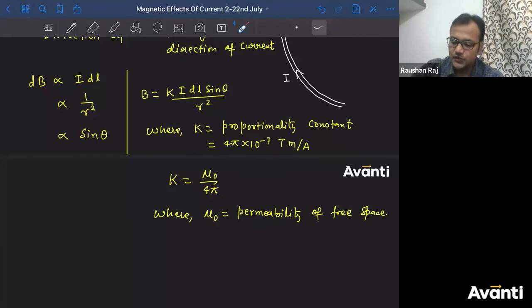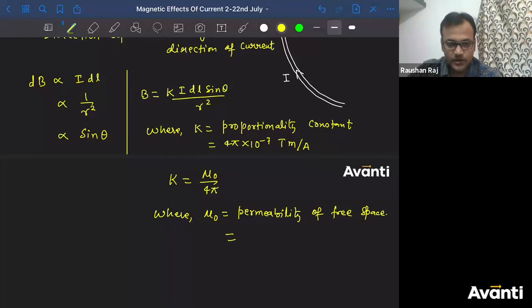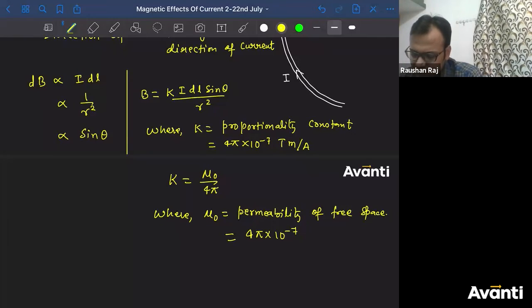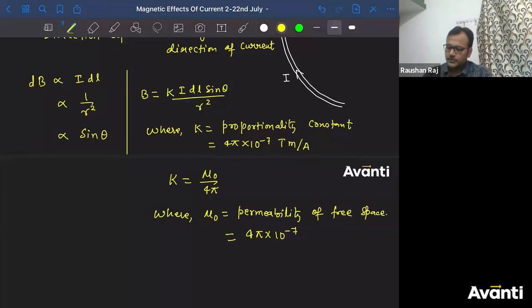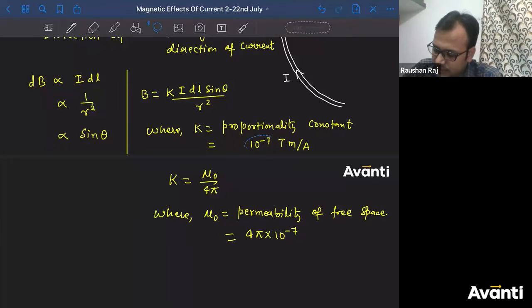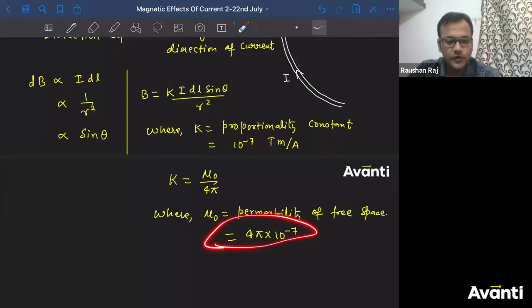So please remember this. So what will be the value of mu naught here? I can write, yeah, it is property of a medium. So mu naught can be written as 4 pi into 10 to the power minus 7. ठीक है बच्चा लोग? कुछ गड़बड़ किया क्या? This is only 10 to the power minus 7. This is not 4 pi. My bad. ठीक है? Mu naught is equal to 4 pi into 10 to the minus 7.